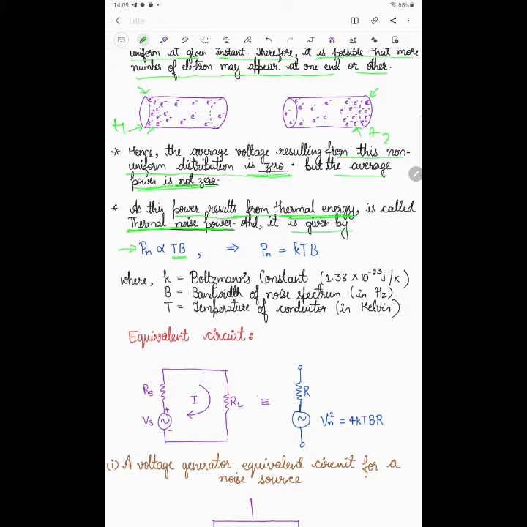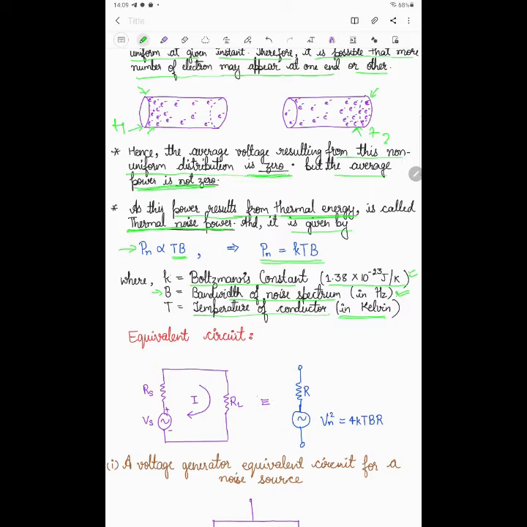So Pn proportional to TB, and a proportionality constant will be there, so we can write Pn is equal to KTB, where K is the Boltzmann constant and its value is 1.38 times 10 to the power minus 23 joule per Kelvin, and B is the bandwidth of the noise spectrum in Hertz. So you must remember that the parameters of this Pn must be in the given units. Bandwidth in Hertz, temperature of conductor must be in degrees Kelvin. K is the Boltzmann constant, which is defined in joule per Kelvin.